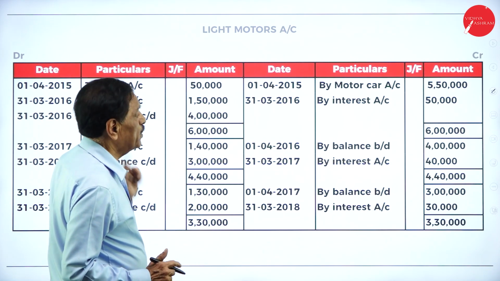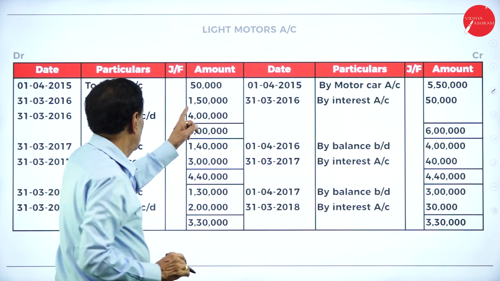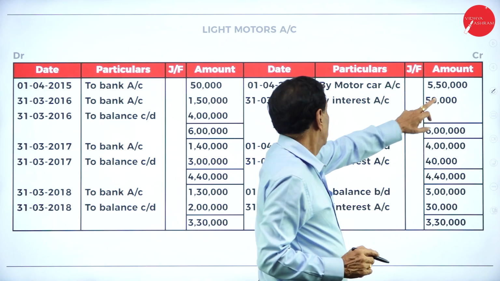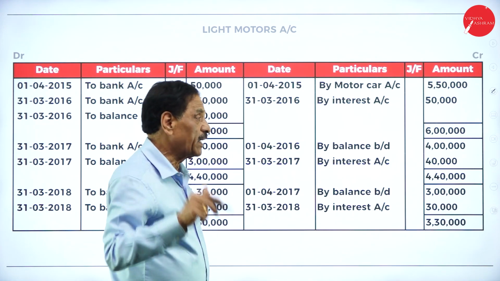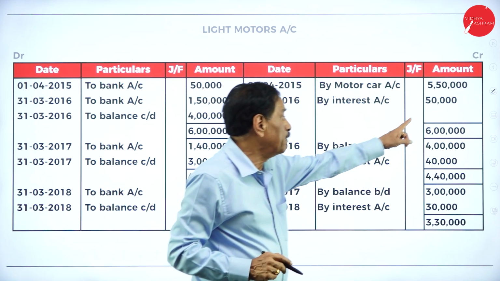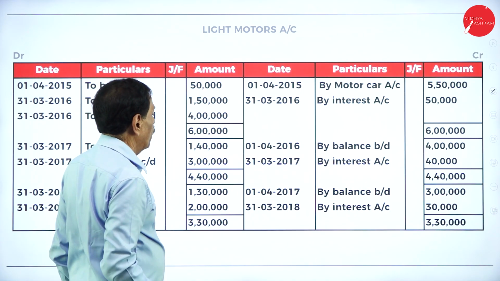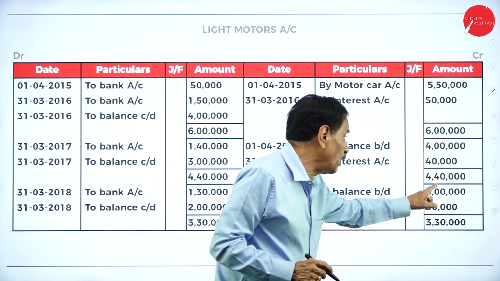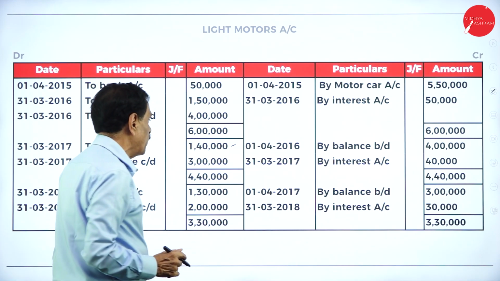So the bank is 1,50,000 you are going to pay. Here is the first installment you are going to pay. To bank is the down payment, to bank is the first installment. So 5,50,000; you have paid 50,000. What's the balance? 5 lakh. On the 5 lakh, the rate of interest is 10%, that is 50,000, so it becomes 5,50,000 plus interest. He paid 1,50,000 first, balance is 4 lakh. On that, 10% is 40,000. It becomes 4,40,000. The second installment he is going to pay is 1,40,000.